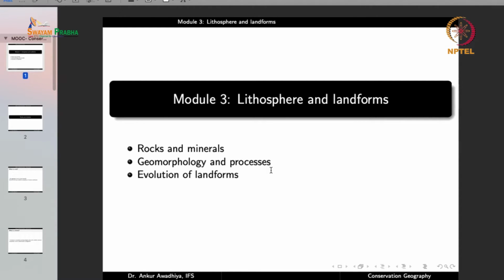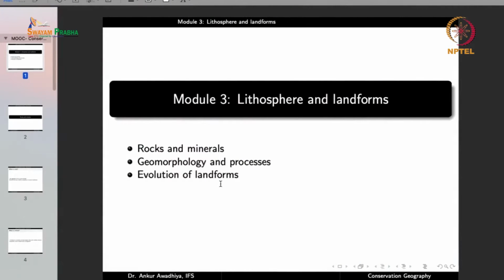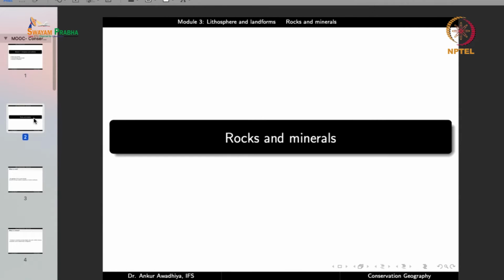This will be followed by geomorphology and processes. Now, geo is earth, morpho is form, logy is study. So this is the study of earth forms. So what are the different earth forms that we have on this planet? What are the processes that have led to the development and evolution of these landforms? And in the third lecture, evolution of landforms, we will build up on these 2 lectures to understand the different landforms and their evolution. So let us now begin with rocks and minerals.